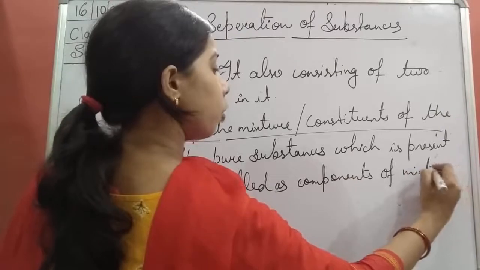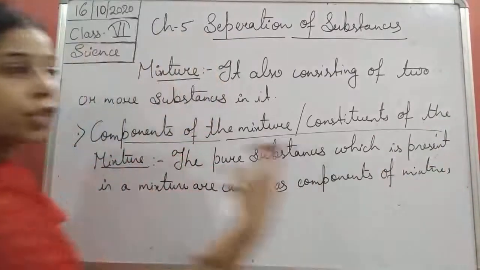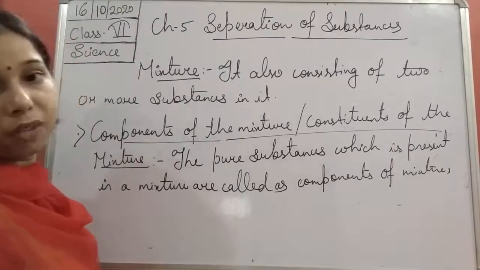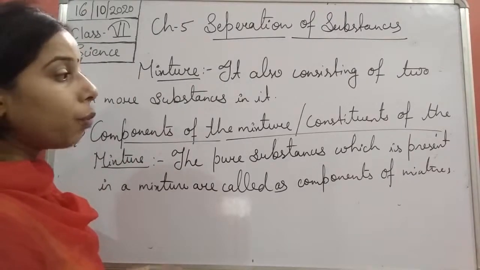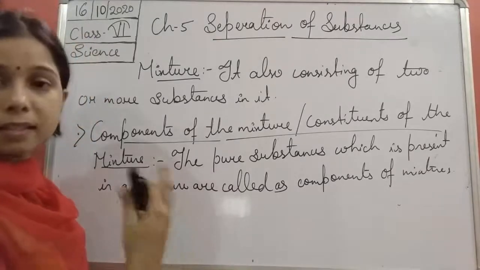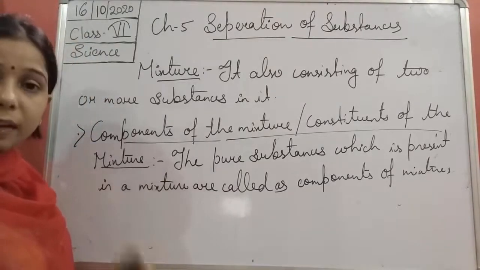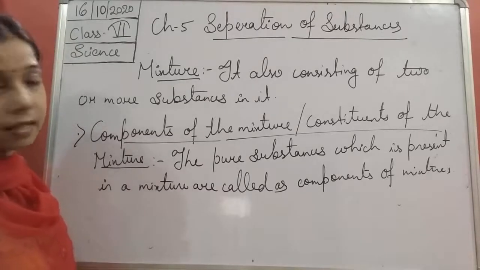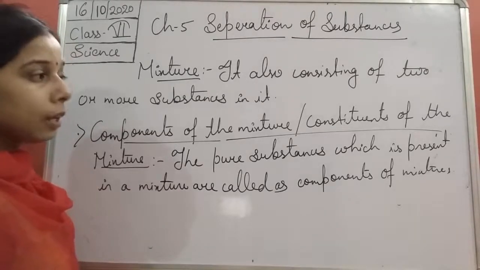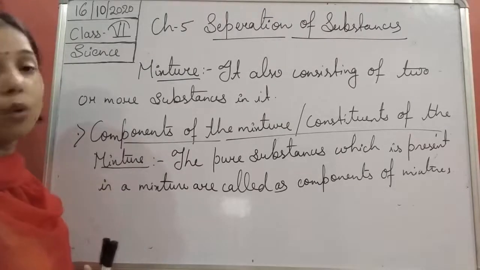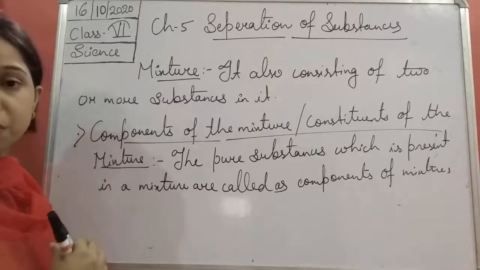So what are the different components, students? The thing which is present in it is known as the component of the mixture. And what are the things which are present in the mixture? So you see, the substances. What kind of substances will be there, students? The pure substances which are present in the mixture are known as the components or constituents of the mixture. Okay.